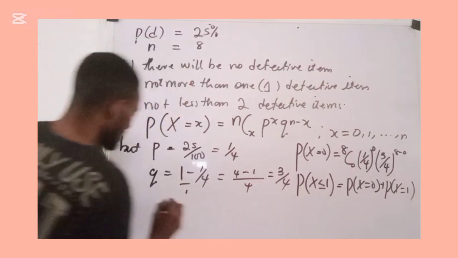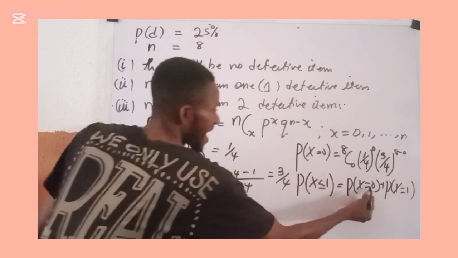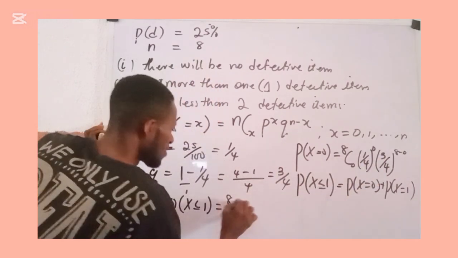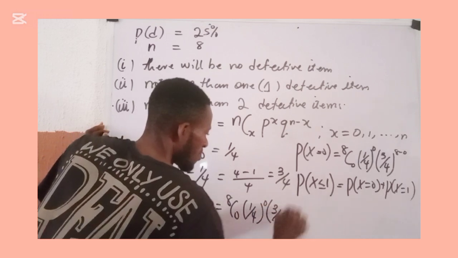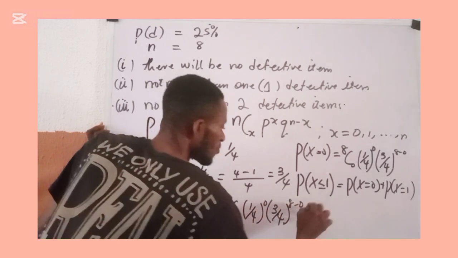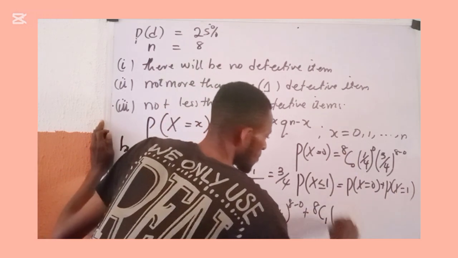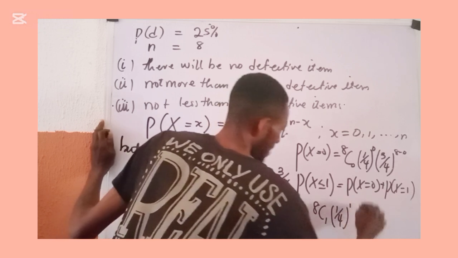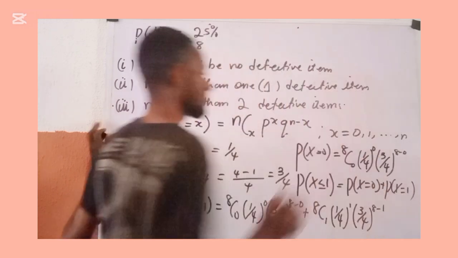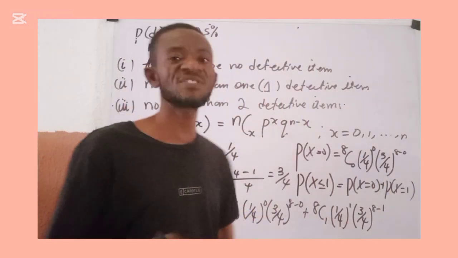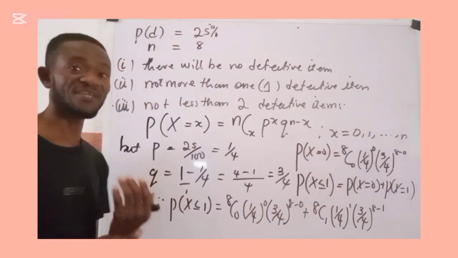So if I want to find this now, I will say therefore, my P of X less than or equal to 1 is given as, here is when it is 0, which is 8 combination 0, 1 over 4 all raised to power 0, 3 over 4 all raised to power 8 minus 0, plus, when it is now 1, it becomes 8 combination 1, open a bracket, 1 over 4 all raised to power 1 into 3 over 4 all raised to power 8 minus 1. So once you evaluate this and sum them, you must have gotten the probability. So it is not actually difficult.